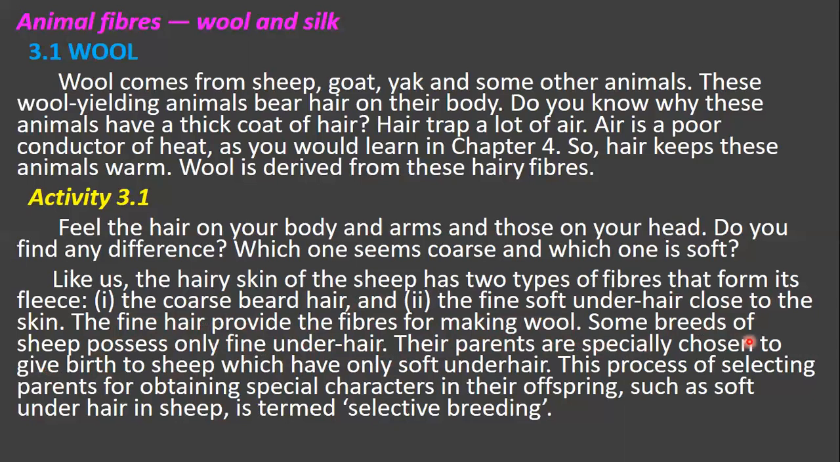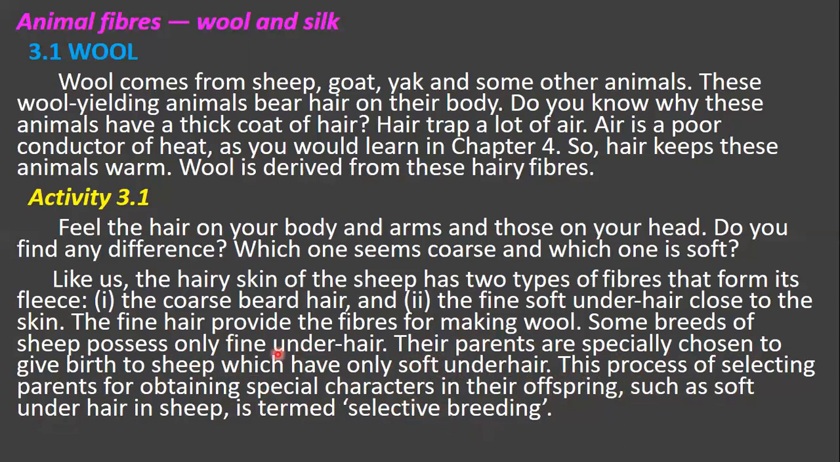Their parents are specially chosen to give birth to sheep which have only the soft under hair. This process of selecting the parents for obtaining special characters in their offspring, such as soft under hair in sheep, is termed as selective breeding.